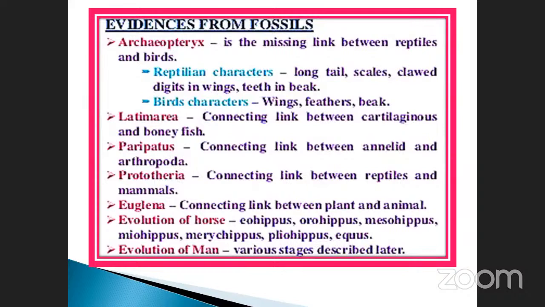Evolution of horse. Okay, see here: Eohippus, Orohippus, Mesohippus, Miohippus, Merychippus, Pliohippus, Equus. These are the different types of horses. Evolution of man, various stages described later. You already know there are four types mainly: Neanderthal, that means Homo erectus, Homo sapiens.